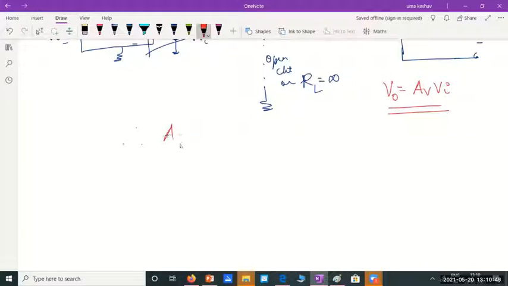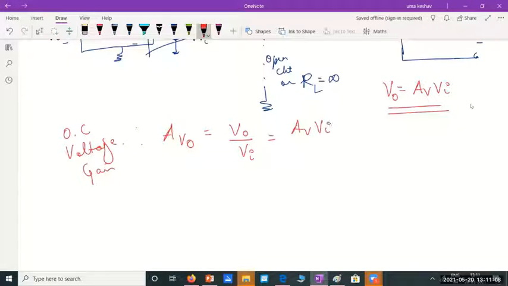Therefore, we call this the open circuit voltage gain, Avo. Av open circuit is defined as V0 by Vi, and V0 is given as Av into Vi, so divide by Vi. So you'll have whatever voltage you are measuring here. And please remember, we do this whenever we find the open circuit voltage gain. It is found when